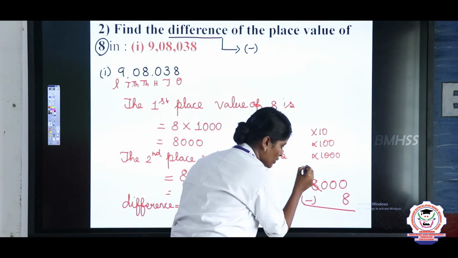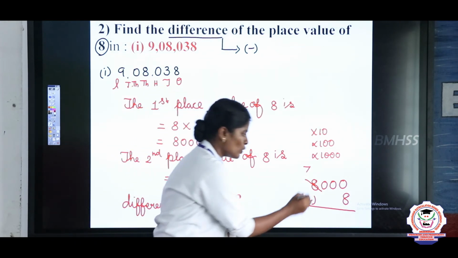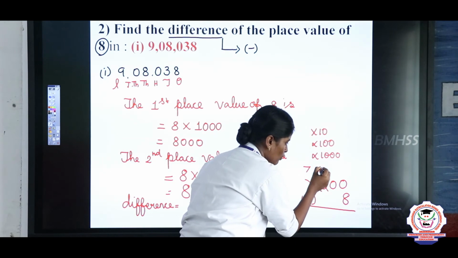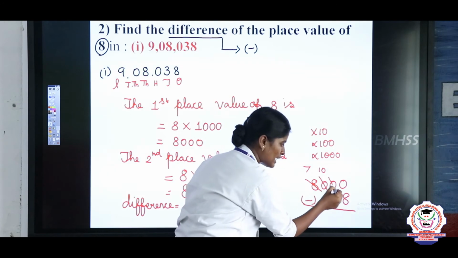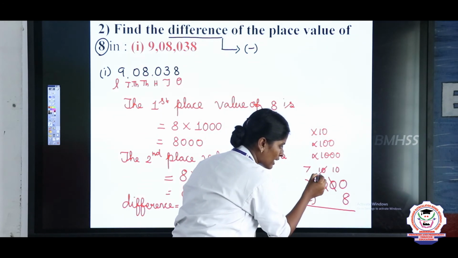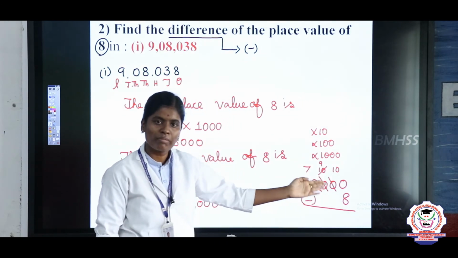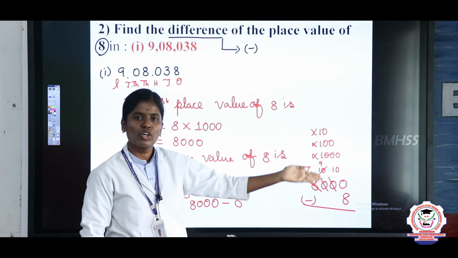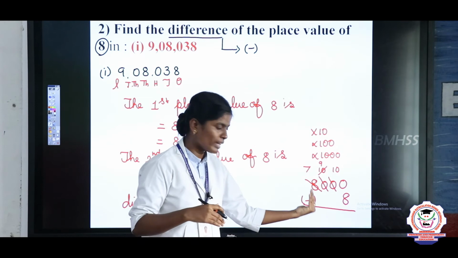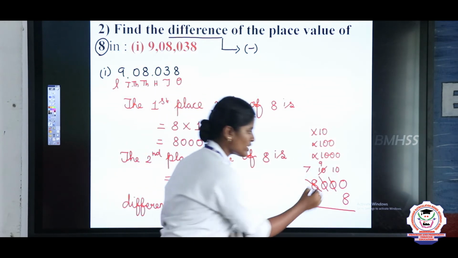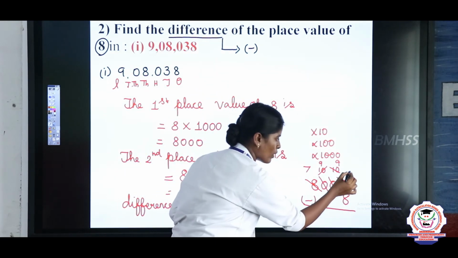So in this, 8 will be changed into 7. Then 0 hundreds will be changed into 10 hundreds. This is still not possible, so 0 tens will be changed into 10 tens, and 10 hundreds will change into 9. Next, finally 0 ones minus 8 ones is not possible, so we borrow from the tens place. 10 tens will change to 9 tens, and 0 ones will change to 10 ones.